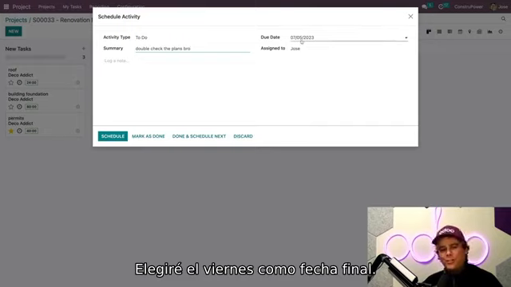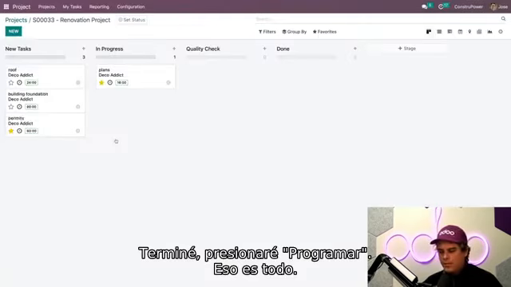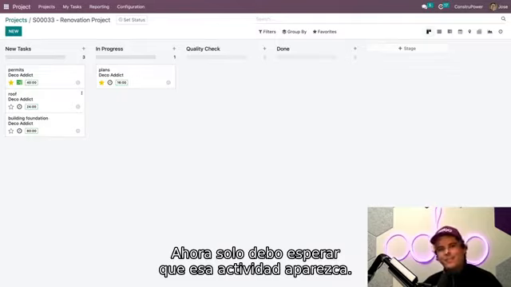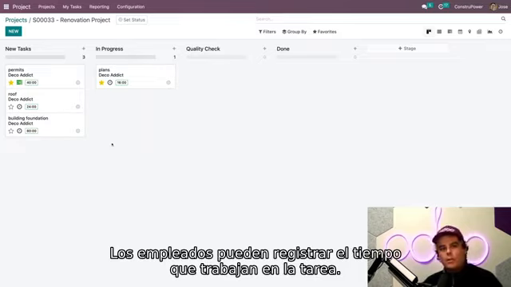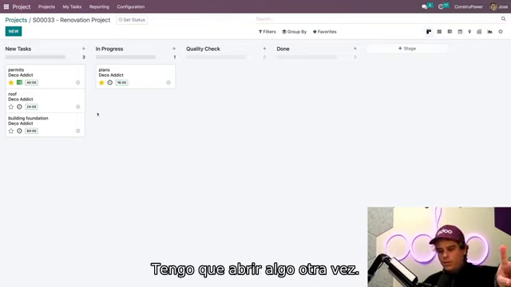And we're going to make the due date, let's say Friday. Boom. And we're done. Now, once we're all set with this, we can actually just hit schedule. And would you look at that? It's so simple. I didn't really have to do much of anything right there. And now we could just wait for that activity to pop up. I love it. Now, while working on their tasks, employees can easily record their time right in the project task.